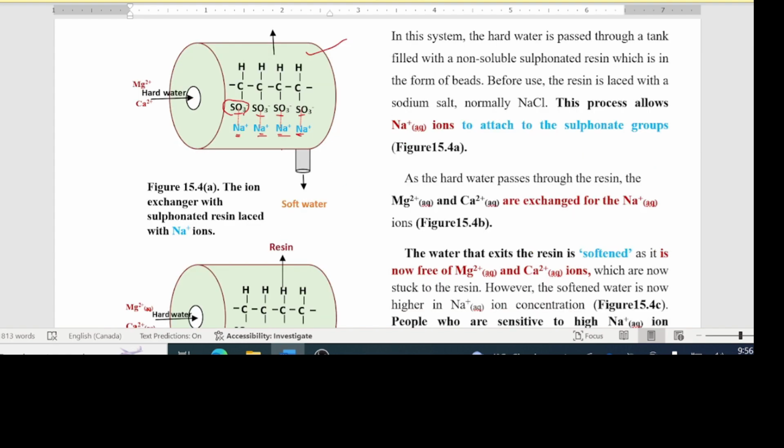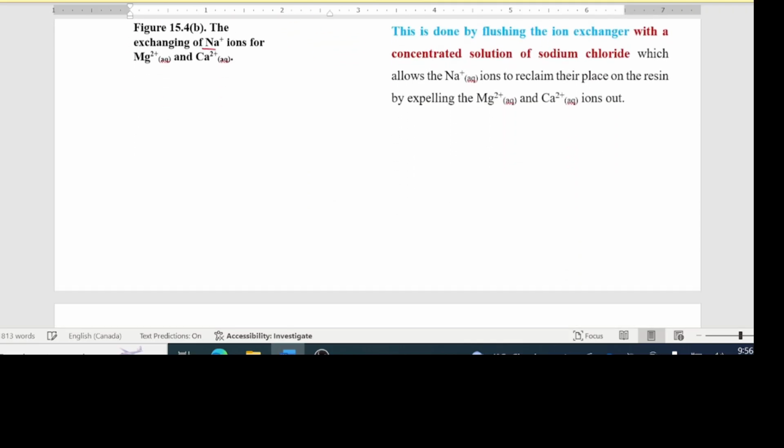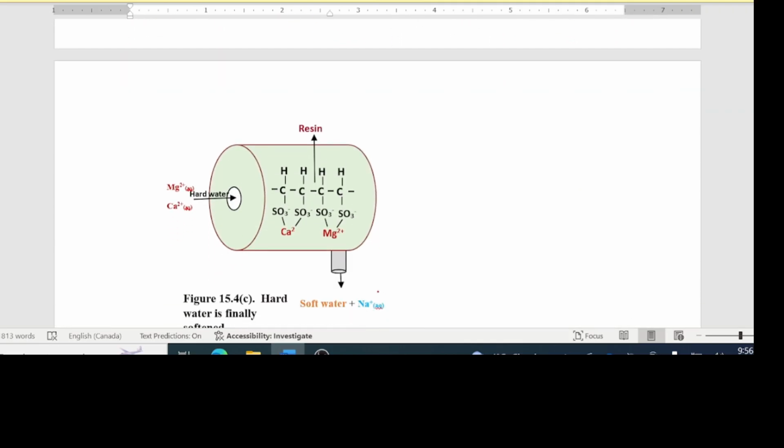So what happens is this. The calcium and magnesium ions exchange places with the sodium ions. See, they're trying to exchange places there, okay? The final result is this, look. The final result is this. See, they take the place here. And what comes out here is soft water, the soft water, but it also contains the sodium ions that have been removed.